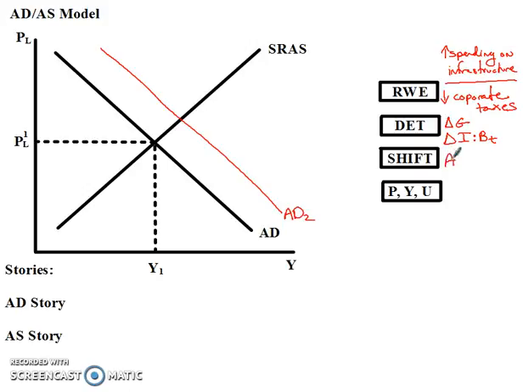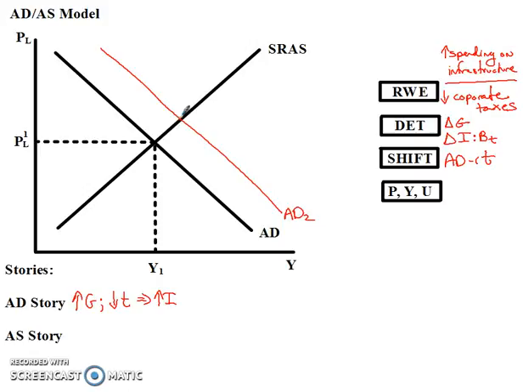Let's just record that right here. The aggregate demand curve is going to shift to the right. And then let's write what our story is. Our aggregate demand story here is that you have an increase in government spending, and you also have a decrease in corporate taxes, which causes an increase in investment. Both of those mean increased spending, and both of those are going to shift the aggregate demand curve to the right.